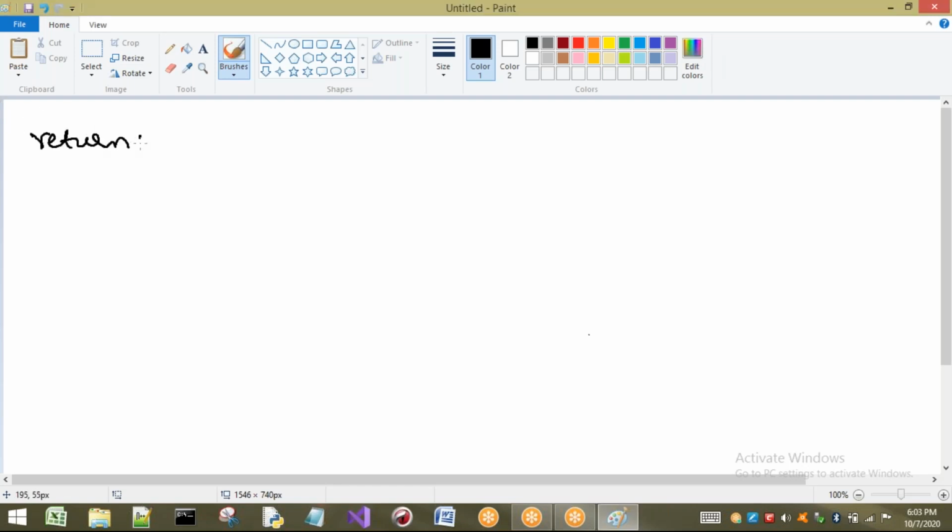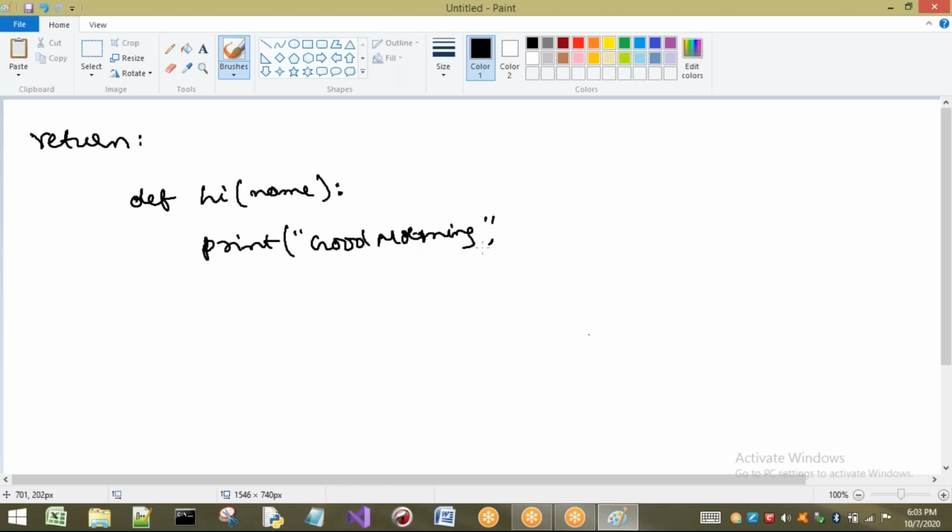A small example I'm going to give. Let us define a small function called hi, and here I'm going to add a name. I just want to print good morning and some name, whatever you want to pass here. If I want to call this function, I am going to use hi of Shiva, for example. So now what happens?